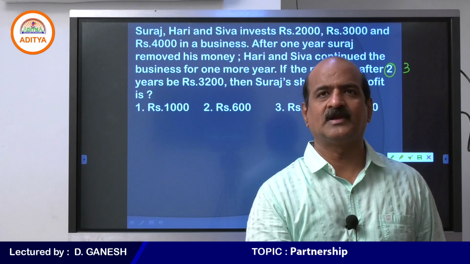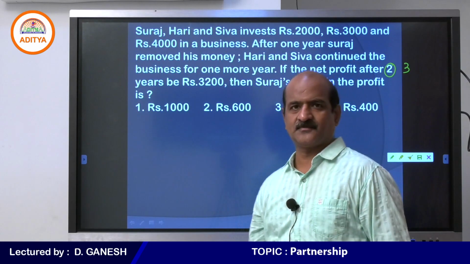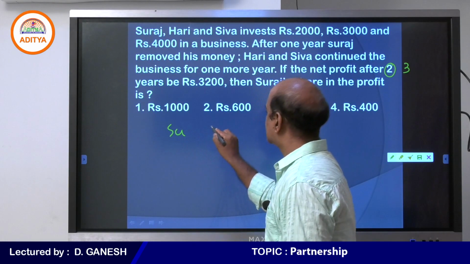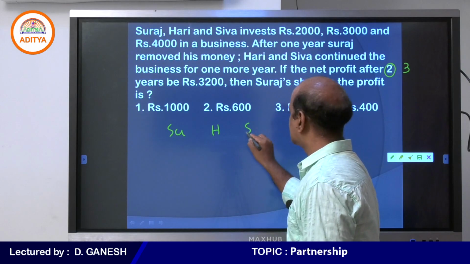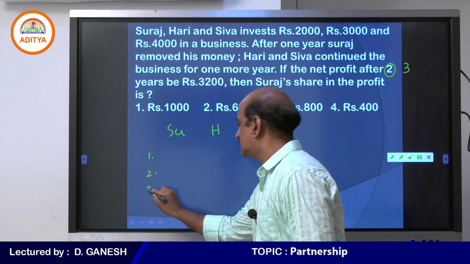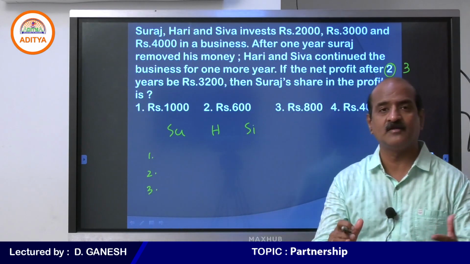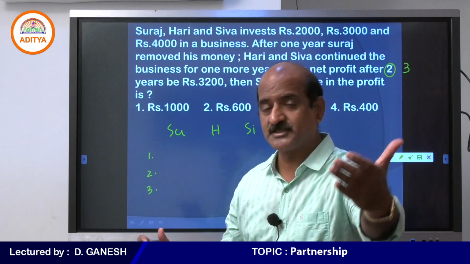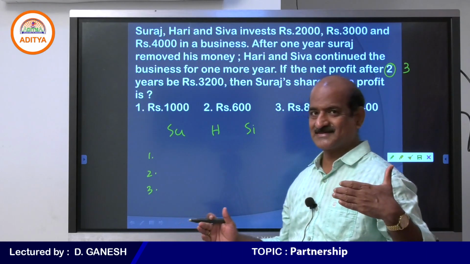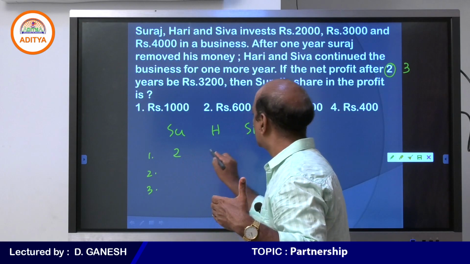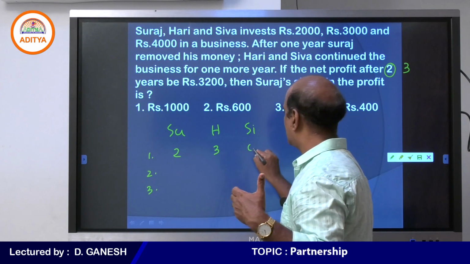No problem, we discuss again. Yes, my dear students. So this is Suraj, this is Hari and this is Shiva. So this is first year, this is second year, this is third year. Why am I dividing into first, second and third year? It is because the changes happen year-wise. First year, Suraj 2,000, Hari 3,000, Shiva 4,000.